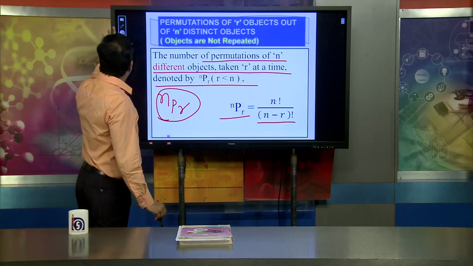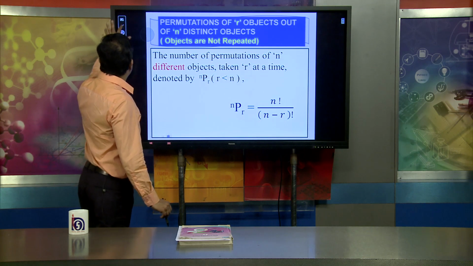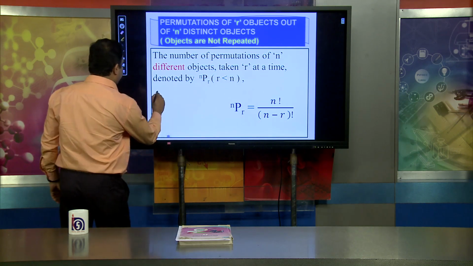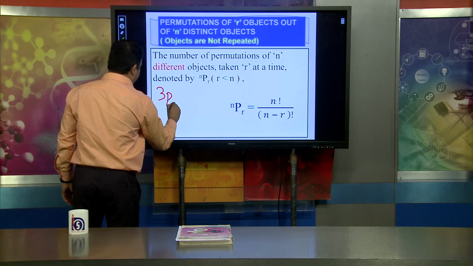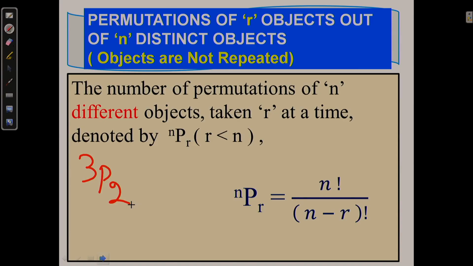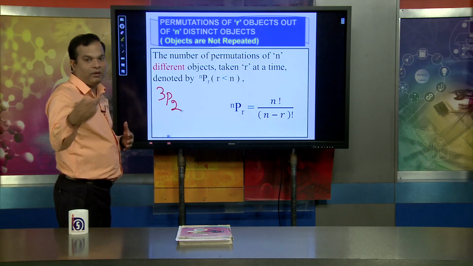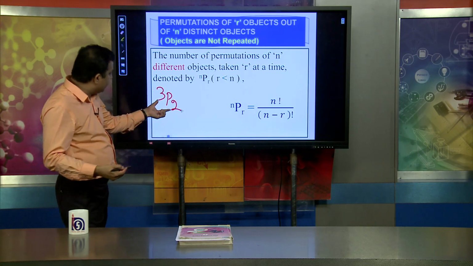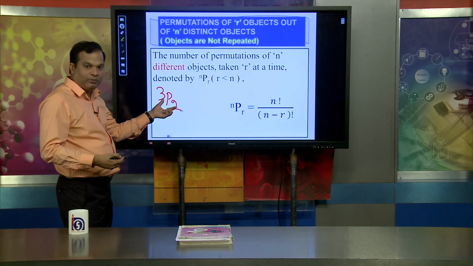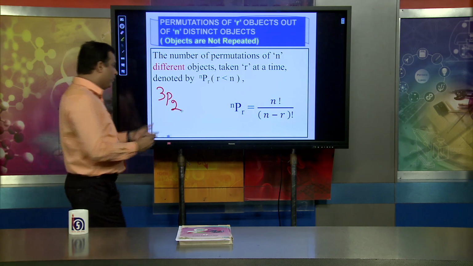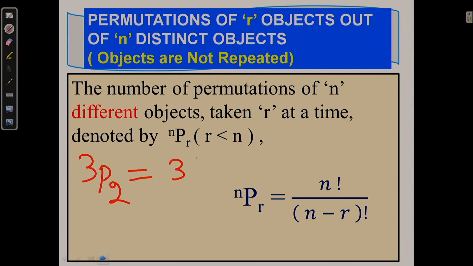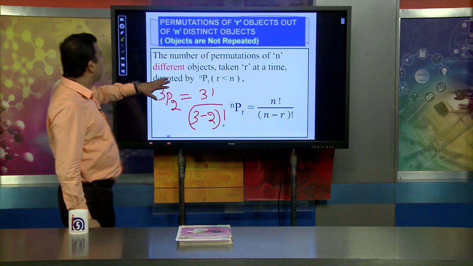Suppose we want to find 3P2. That means there are 3 total objects and we have to arrange 2 of them. So we write 3 permutation 2, where r is 2. The value is 3 factorial divided by (3 minus 2) factorial. This is the way we define permutation.